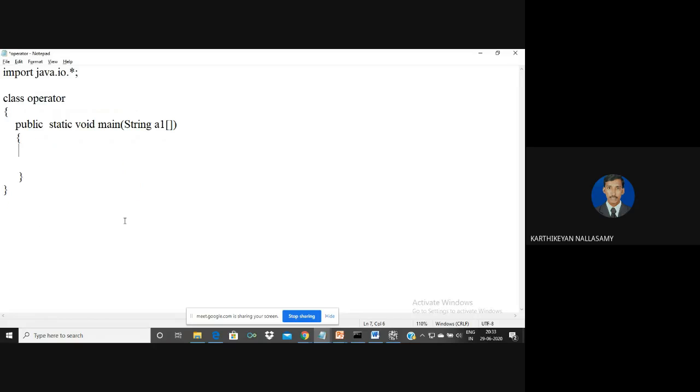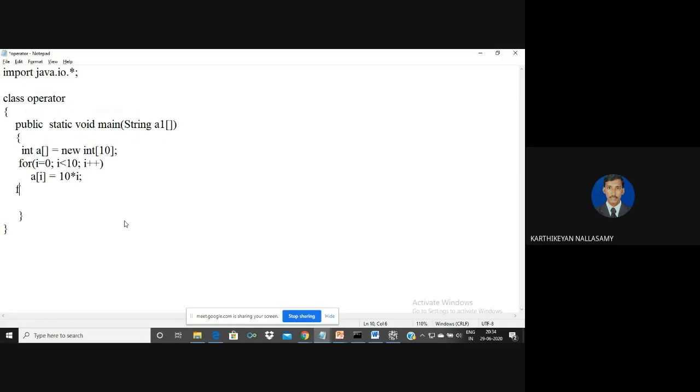Let us take a simple example program to demonstrate compile-time initialization as well as runtime initialization. Here I am going to declare an integer array for the size of 10 values. My data type is integer, size 10. I am going to initialize my values by using a loop: i equal to 0, i less than 10, because it is size minus 1, i plus plus. I am going to assign a value to the array: 10 into i.